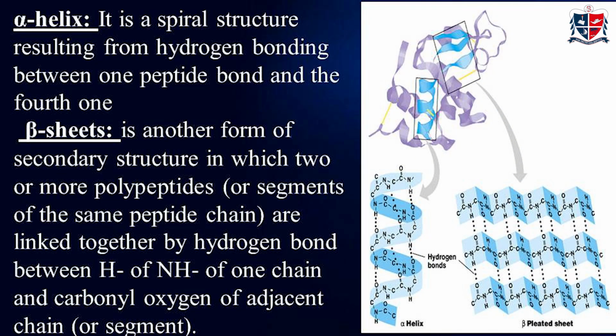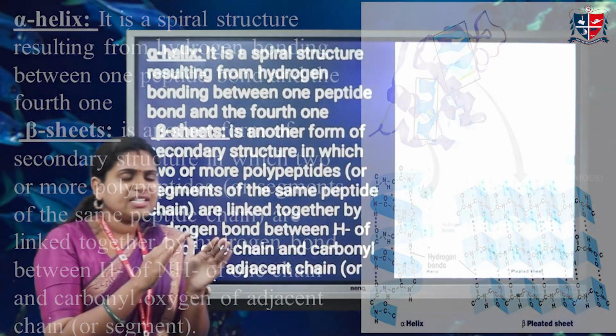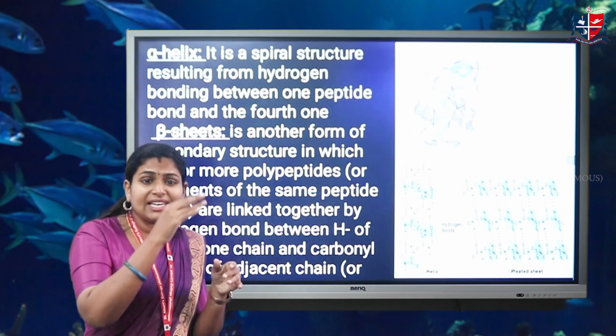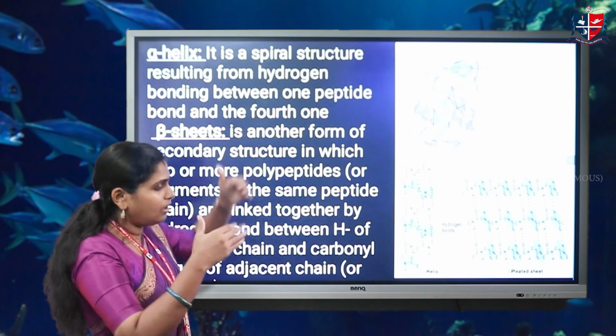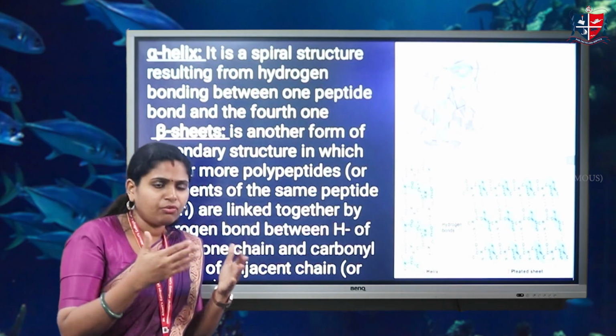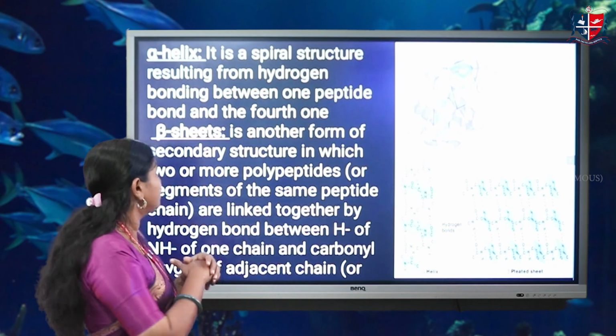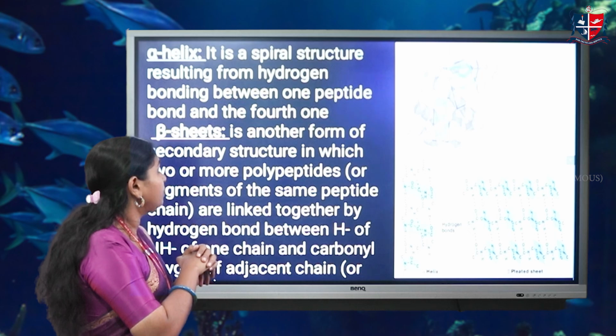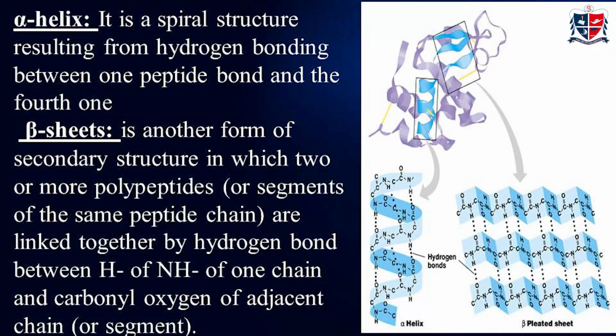Coming to the alpha helix, from the name itself, it is a helical structure, resulting from hydrogen bond between one peptide bond and the fourth one. That is, in primary structure, we already told that amino acids are linked together to form a lengthened chain.